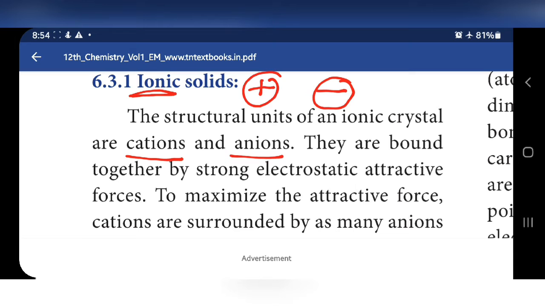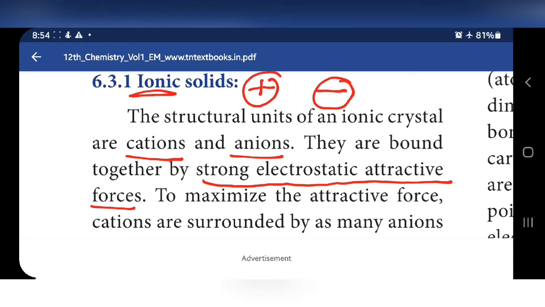They are bound together by strong electrostatic attractive forces. Already you know opposite charges attract each other. So both cation and anion are connected by strong electrostatic attractive forces.